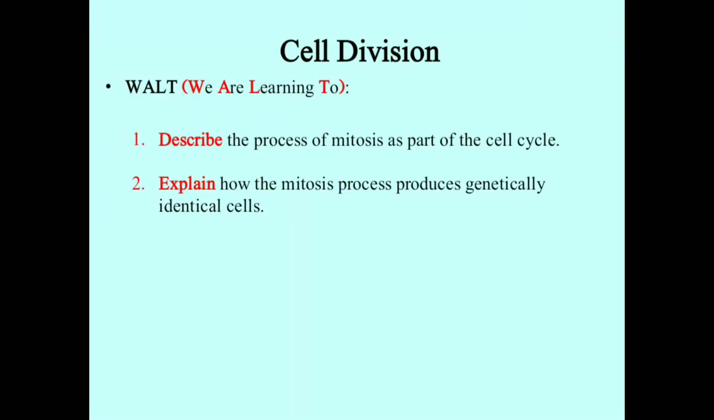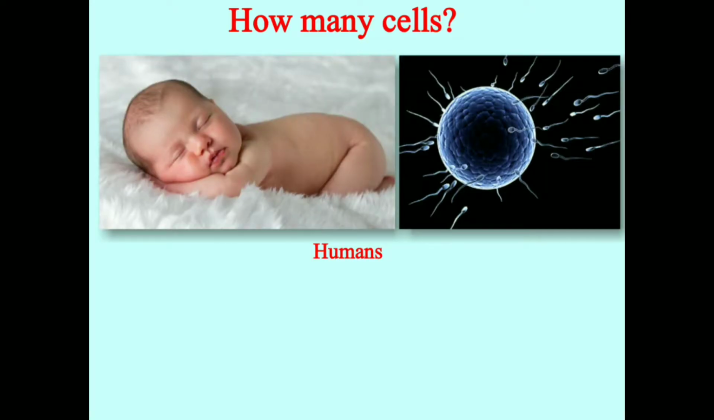Hello students. Today we are going to learn about cell division. So we will talk about the process of mitosis, which is a part of the cell cycle or cell division. Cell division means the production of new cells or formation of new cells. And we will also explain how the mitosis process produces genetically identical cells, or exactly duplicate copies of the cells.